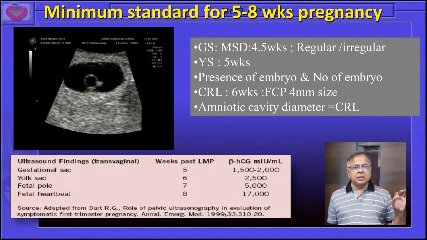When the yolk sac appears, at 6 weeks, the beta HCG will be 2500 milli international units per ml. When the fetal pole appears, around 7 weeks of pregnancy, the beta HCG will go up to 5000 milli international units per ml. Fetal cardiac activity, when appreciated with transvaginal sonography, is usually seen at 8 weeks of pregnancy, and the beta HCG will go above 17,000.